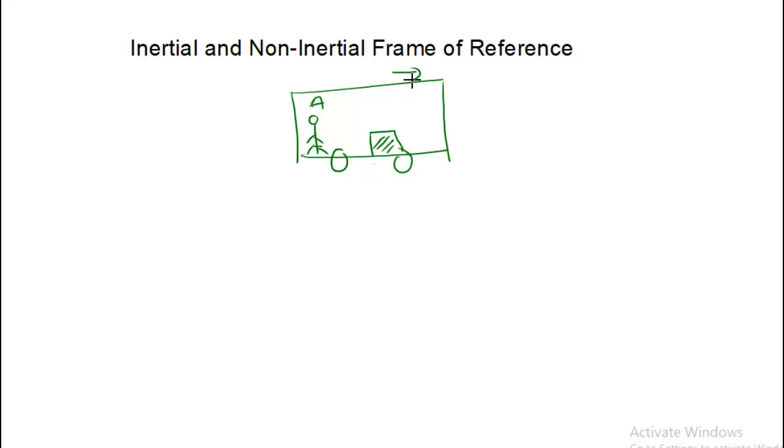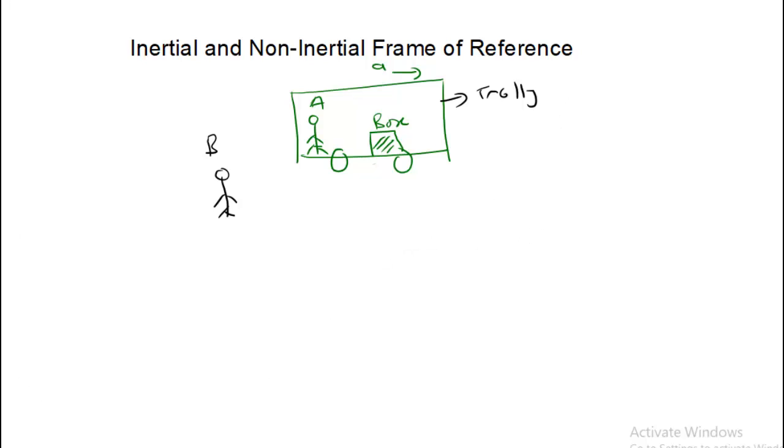This trolley is accelerating with acceleration A. This is a box. For the observer A, the box is at rest. There is one more observer, maybe the observer B, but for this observer, this trolley is also accelerating, this box is also accelerating, and the person inside the trolley is also accelerating. This is the trolley.